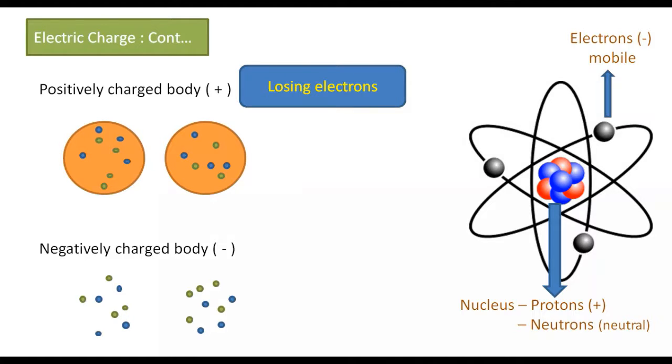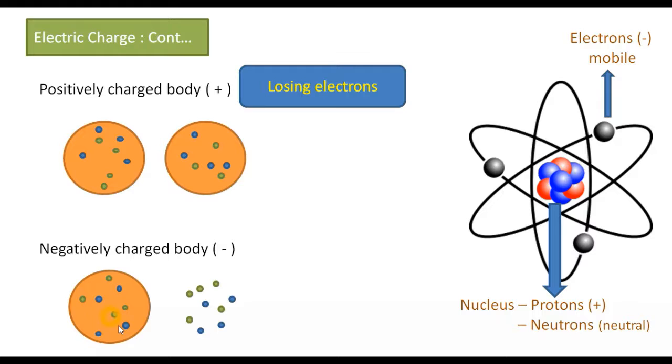In a similar way, we can explain what we mean by a negatively charged body. It means that the overall charge of the body is negative, so there should be a greater number of electrons, because electrons are negatively charged. In this case, this atom has an equal number of electrons and protons: 4 electrons and 4 protons.